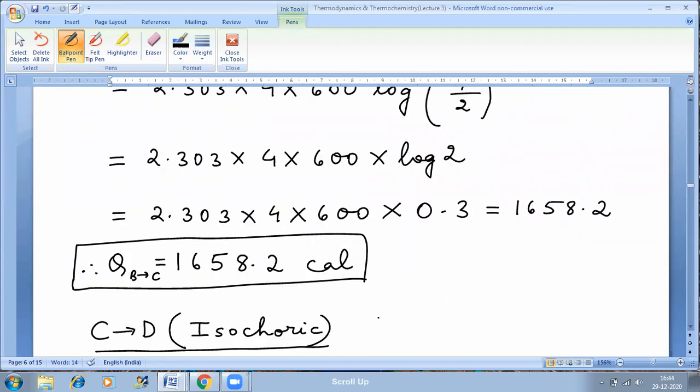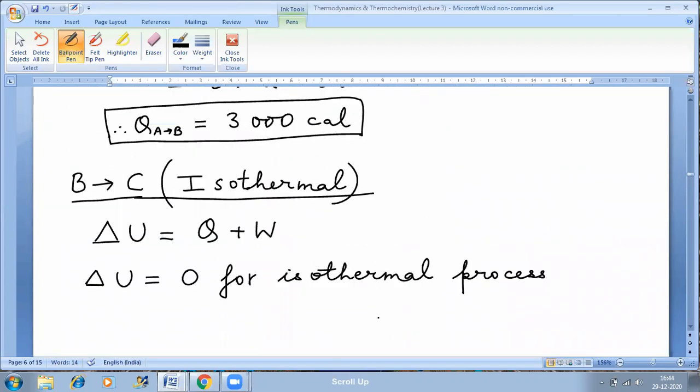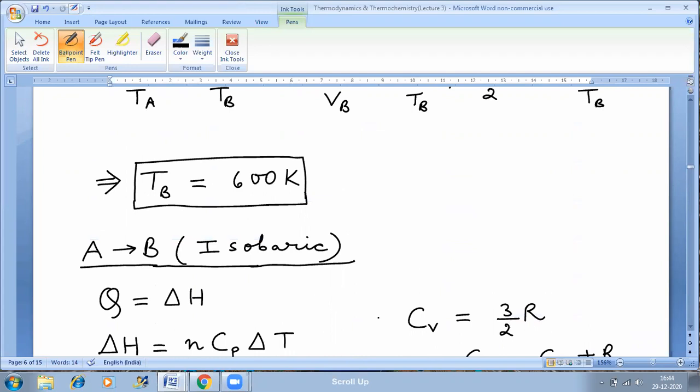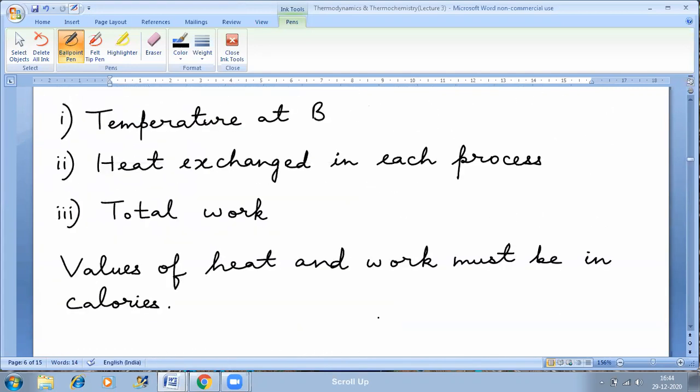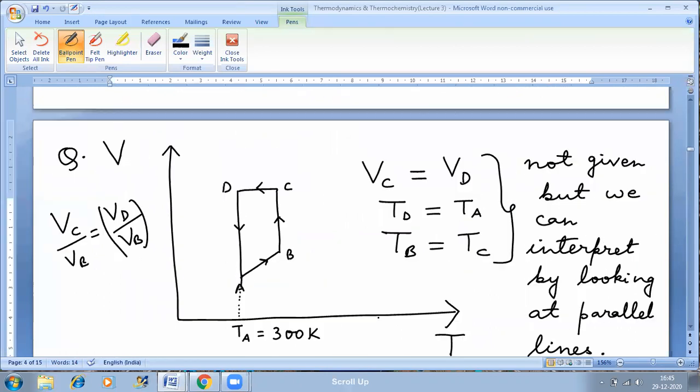So next is C to D. C to D is an isochoric process because the volume is constant. Work done is 0, because if volume is constant, work done is 0.